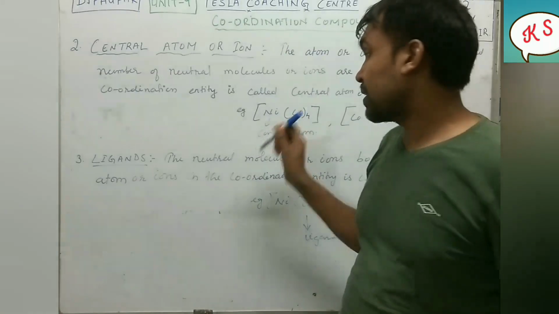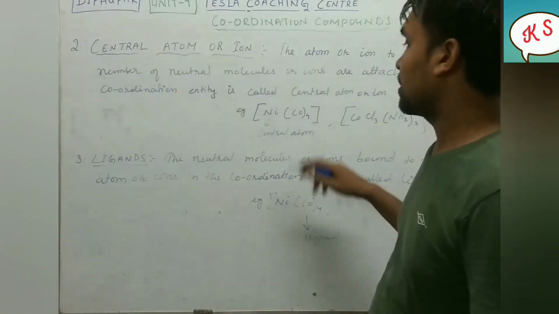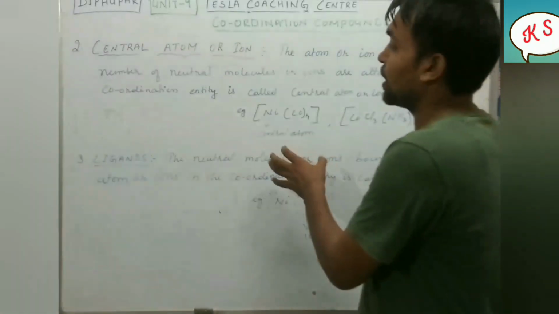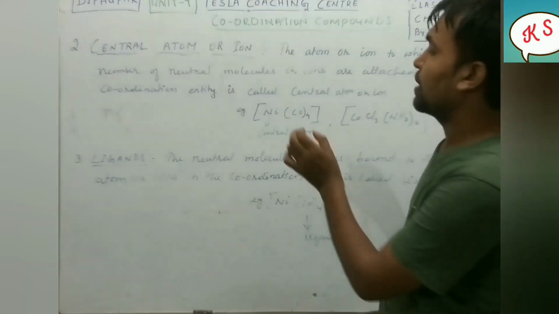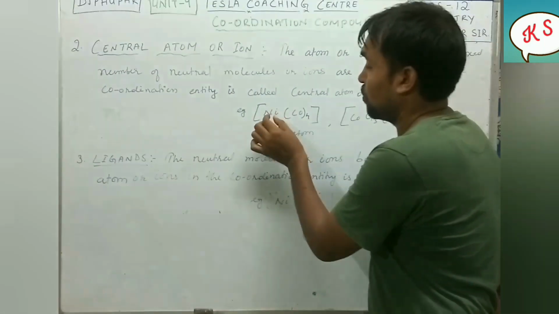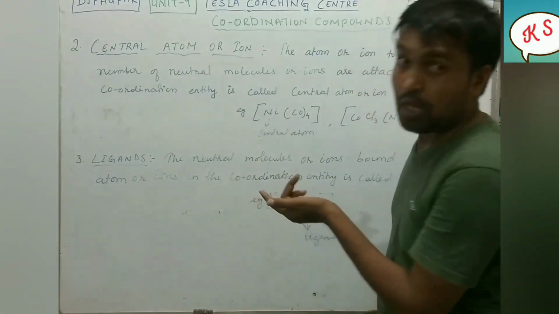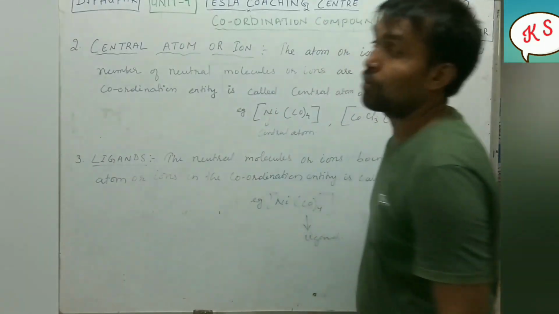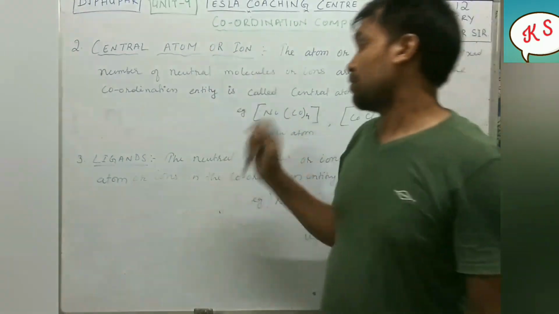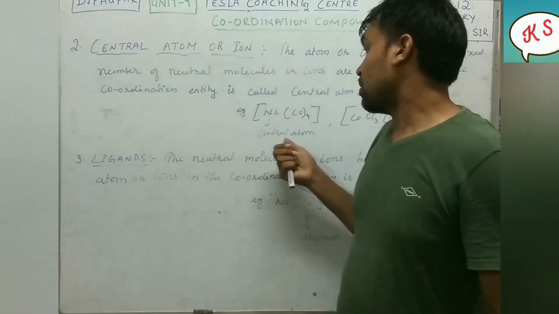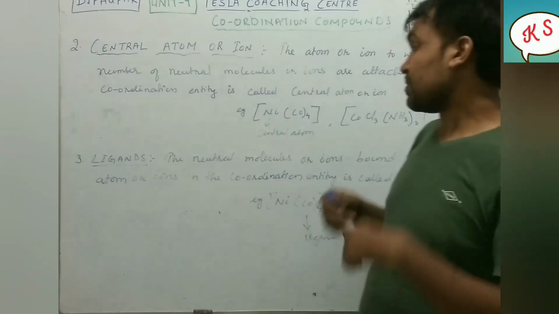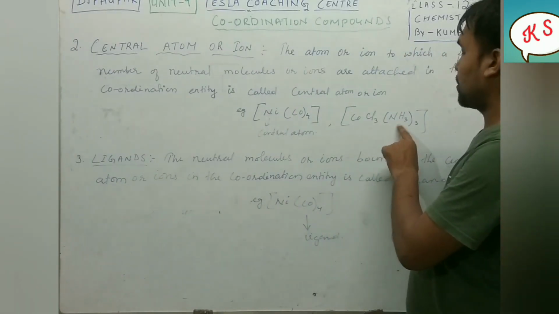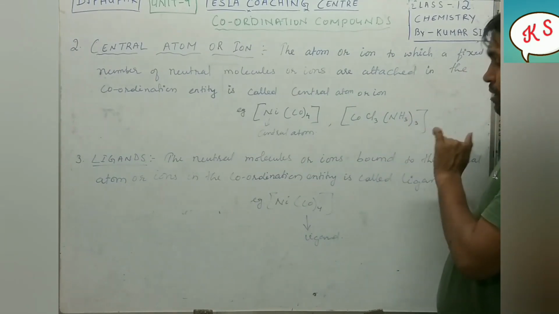Ni. So dear students, in this example, is this a complex or not? Coordination entities. This is a coordination entity. In this coordination entity, you can see that there is one atom, Ni, to which CO4, a neutral compound, is attached. So this Ni will be called the central atom. Got it or not? Similarly, another example we have is [Co Cl3 (NH3)3].